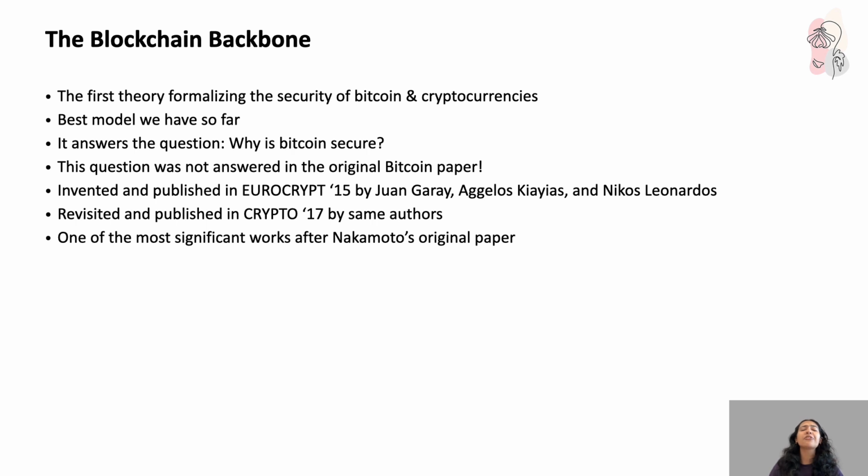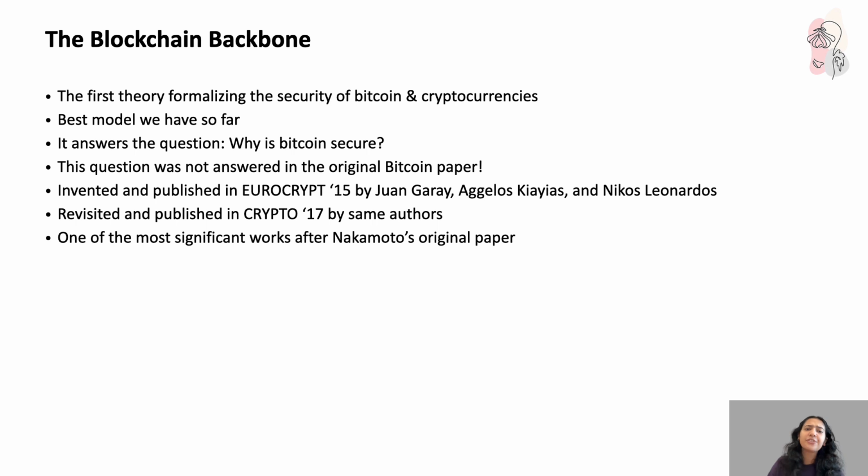And this gap got filled in 2015 when researchers Juan Garay, Aggelos Kiayias, and Nikos Leonardos published the blockchain backbone model at Eurocrypt. They provided a rigorous framework that formalized and tested Bitcoin's core security assumptions. How it tested and what it tested is what we're going to study now, and that is your Garay model.